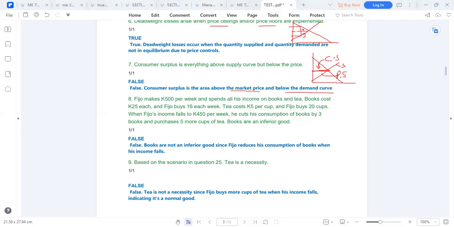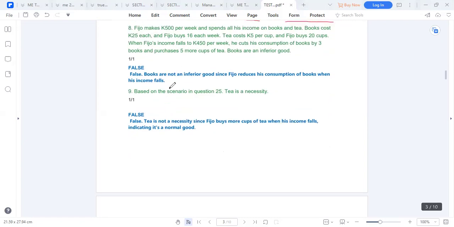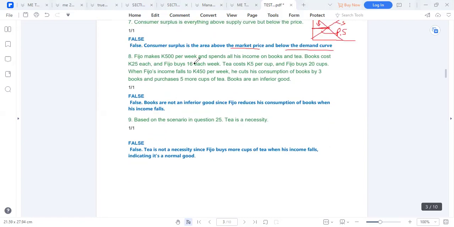So proceed to the next question, which reads, question number 8. Fijo makes 500 kwacha per week and spends all his income on 2 products, tea and books. Books cost 25 and Fijo buys 16 each week.